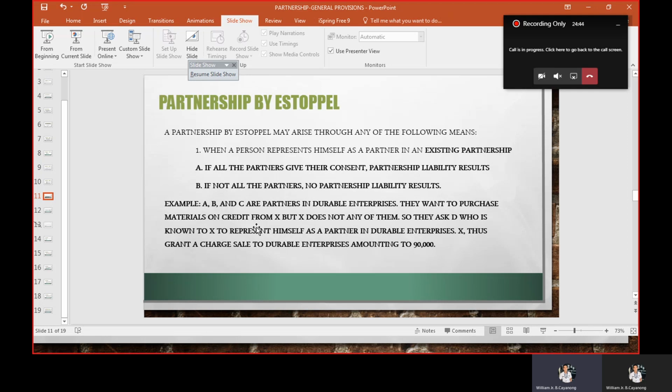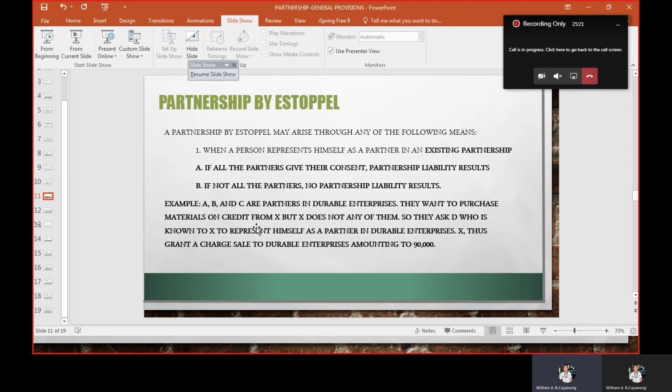Okay, so if all the partners consent to such misrepresentation, ayan, a partnership by estoppel is created between the actual partners and the person who made the misrepresentation. Here, a partnership liability results. So, a partnership by estoppel is created among A, B, C, and D, and the partnership liability results because all the partners consented to the misrepresentation. D becomes a partner by estoppel in Durable Enterprises.